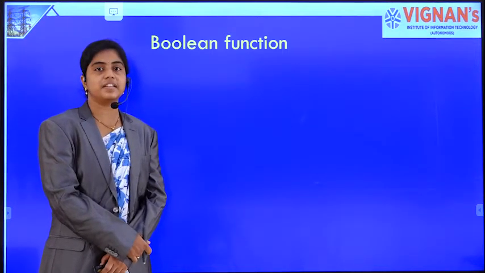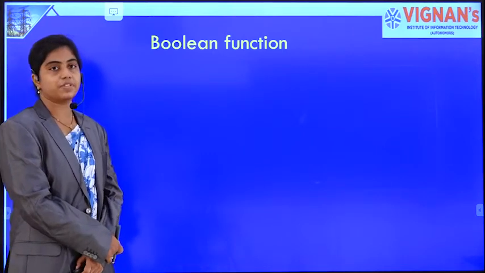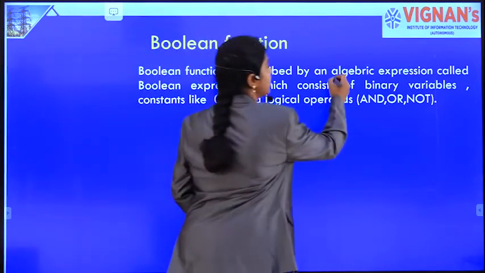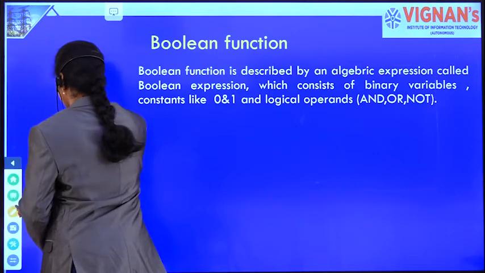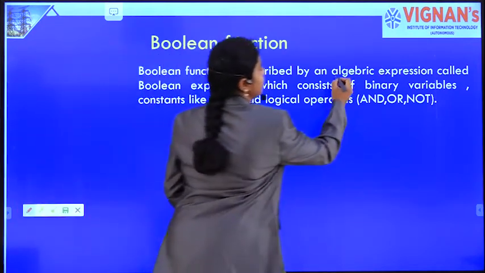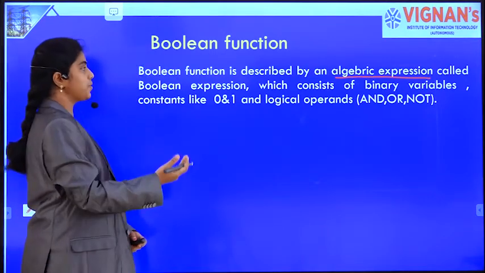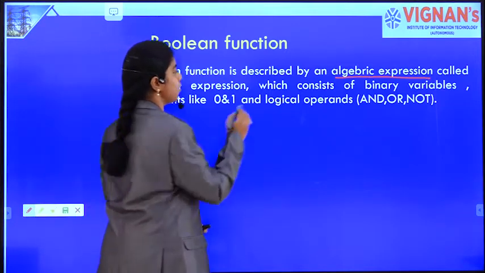A Boolean function is nothing but a function which is described by a Boolean expression. A Boolean expression is also called a logical expression or algebraic expression of logical variables, and it consists of three things. What are they?